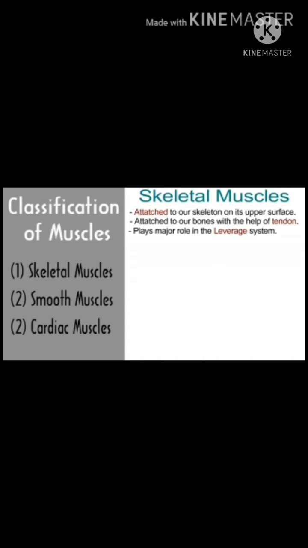Skeletal muscles are also called voluntary muscles. Voluntary muscles are in our control. They help to move our body parts. They are also called striped muscles. They are controlled by the somatic nervous system.